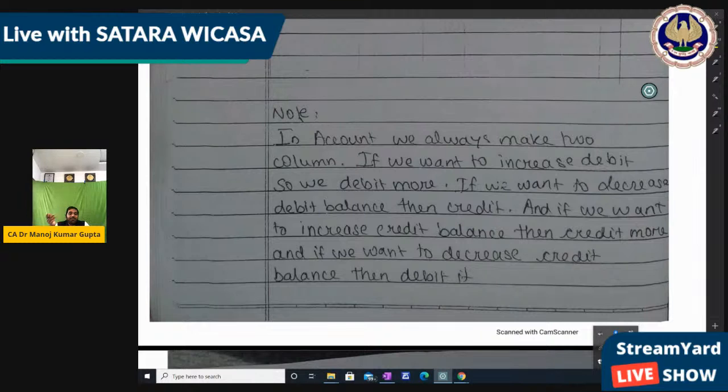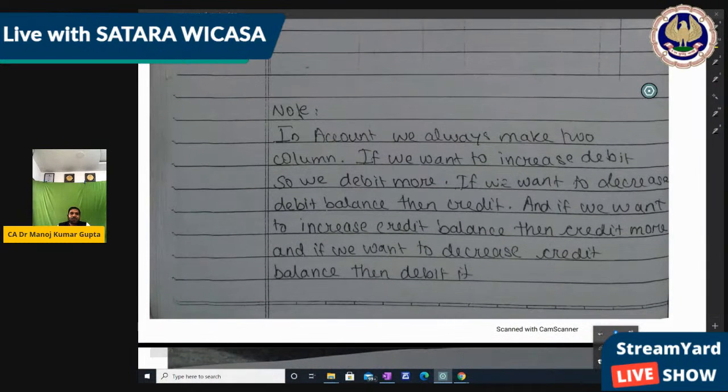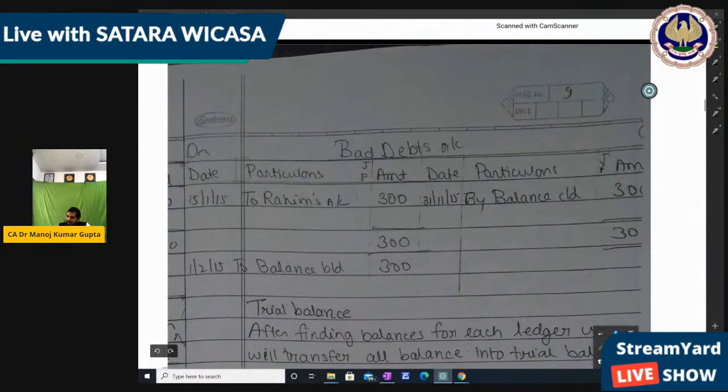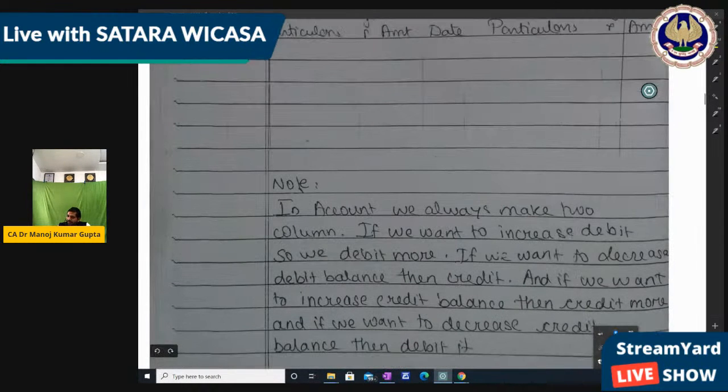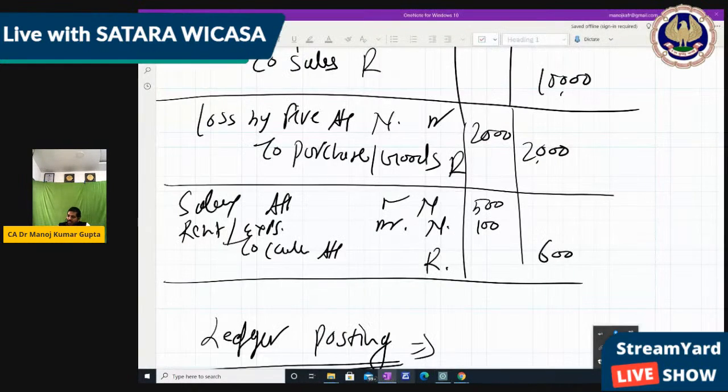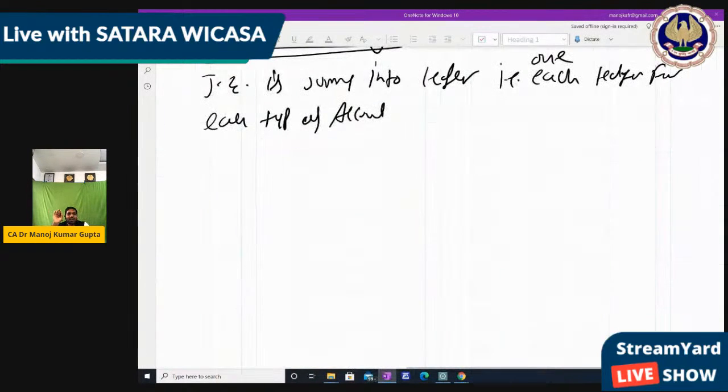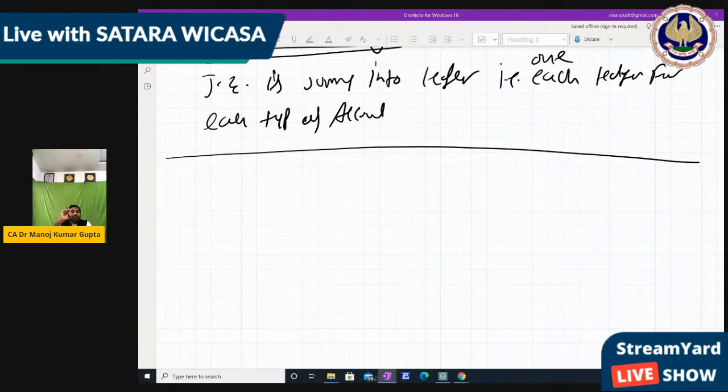In the same way, if it is a credit balance and you want to increase the credit balance, you have to credit more. And if you want to decrease the credit balance, you have to debit it, right? So something like that was mentioned in the notes. Now we make the ledger. We can also make a ledger for our transactions. I will make one or two ledgers so that you have an idea, for the same question for which we passed the journal entry. Okay, so now ledger posting.